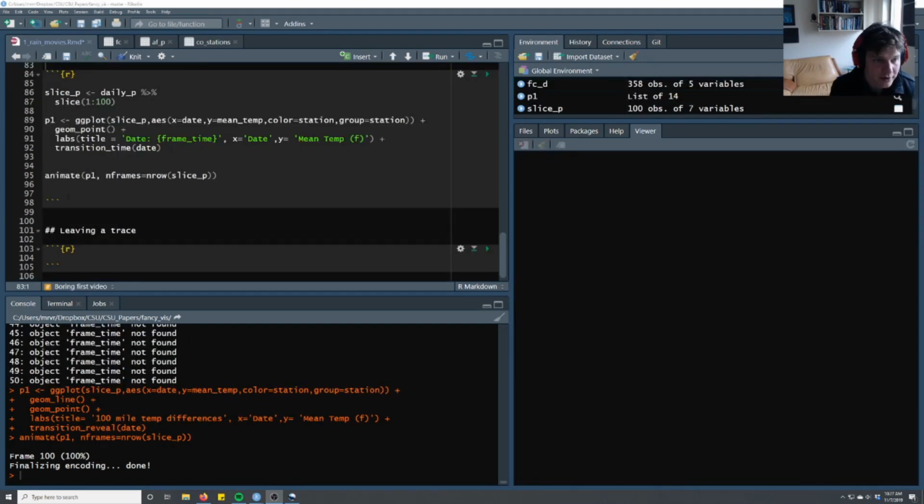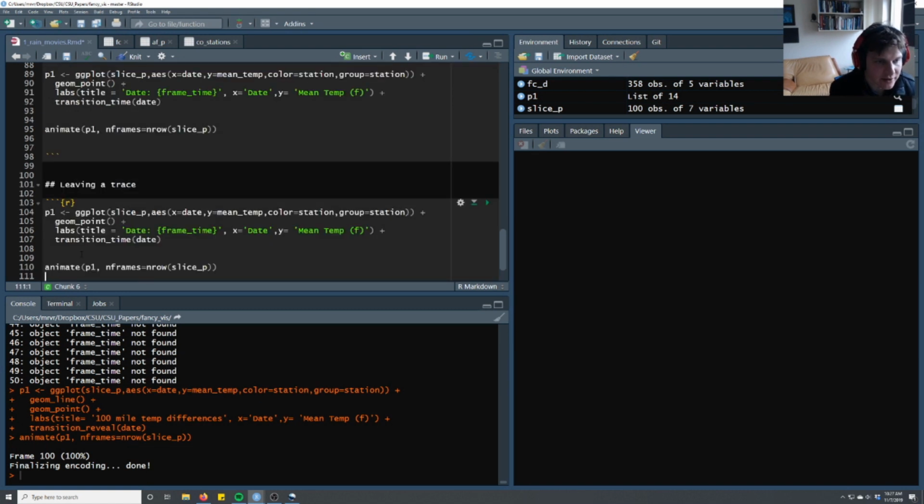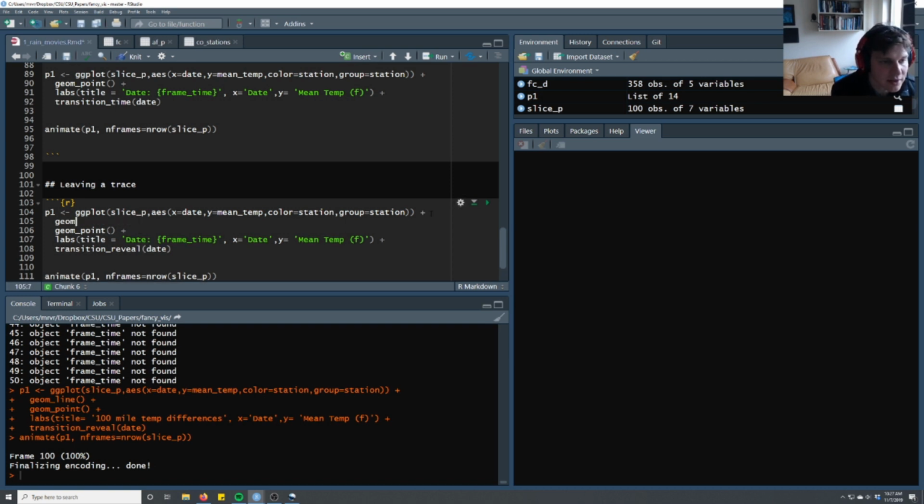After some more learning on my part, I learned how to make a trace. So I'm going to copy a bunch of this code up here. The key to leaving a trace is to change transition time to transition reveal. What the reveal says is, hey, everything before that date, keep. And so we'll just add this geom line.